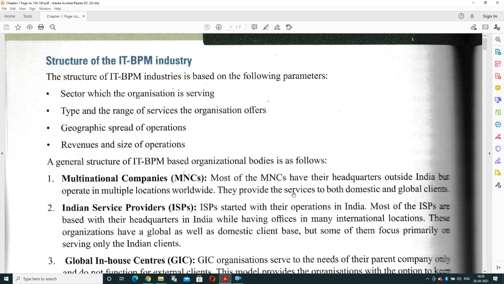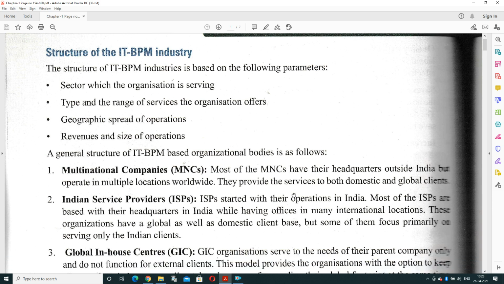Second is ISP, Indian Service Providers. ISPs started their operation in India. Most of the ISPs have their headquarters in India while having offices in many international locations. So these organizations have a global as well as a domestic client base. It means some companies start their business in India, their head offices are also in India, but they offer their products in international locations. They are importing and exporting their business.